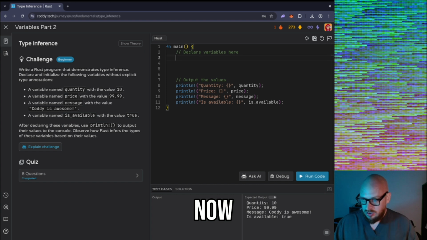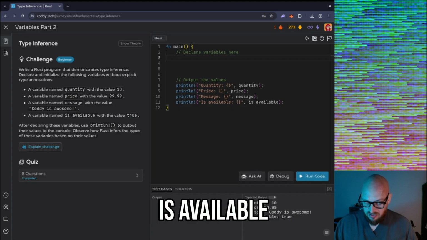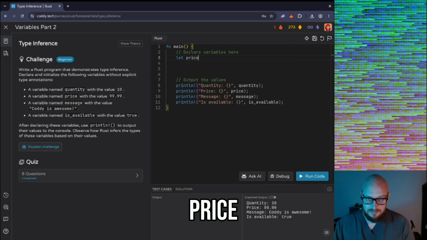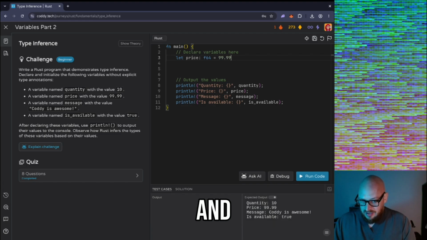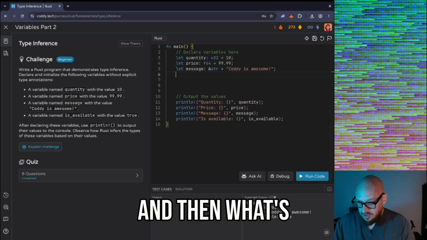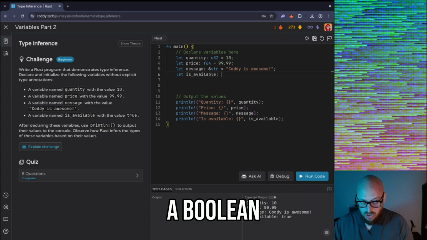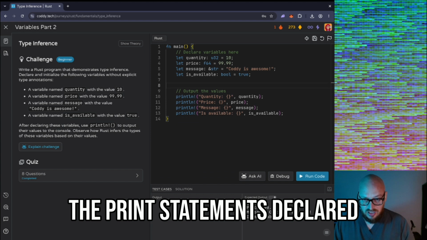So, value of 10.99. Okay, looks like we got quantity, price, and message is available. All right, so let's declare these. Let, and that is for quantity. Now price. Oh yeah, product price is a float. And then what's the last one? The variable is available, and that is a Boolean. Easy as can be. Now we have all the print statements declared.